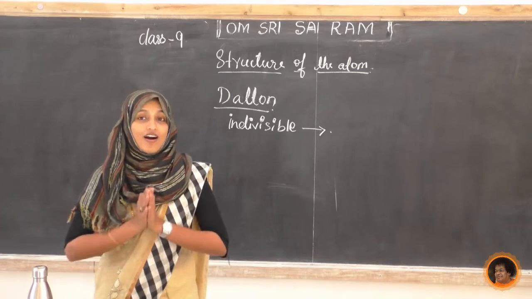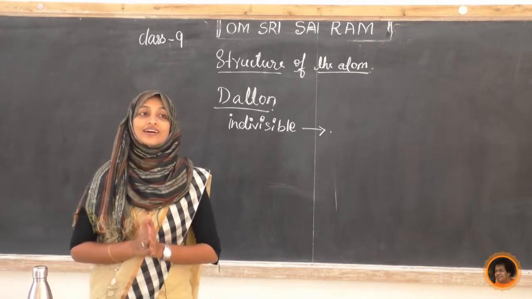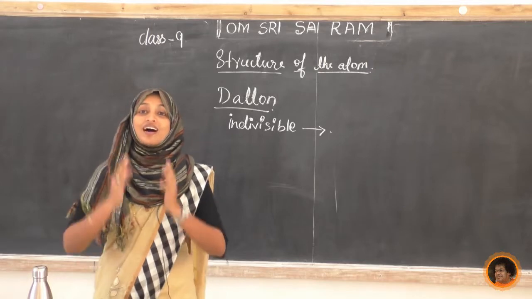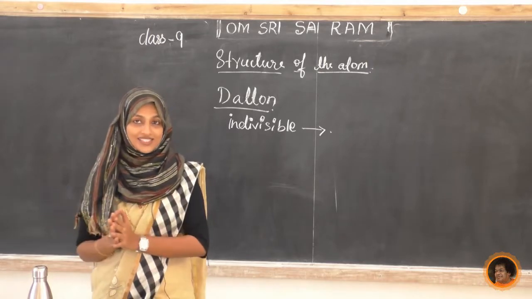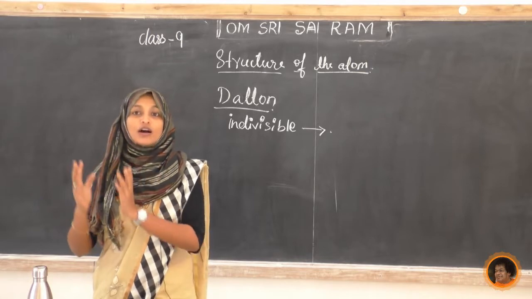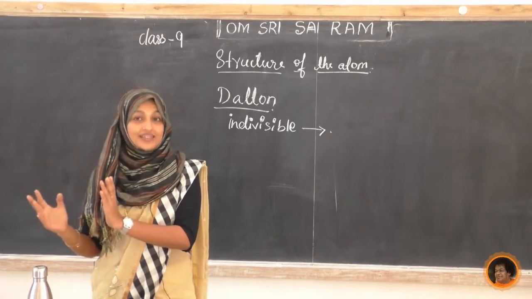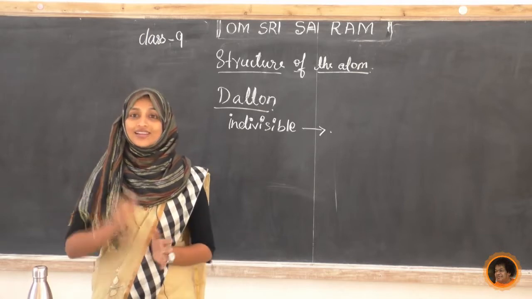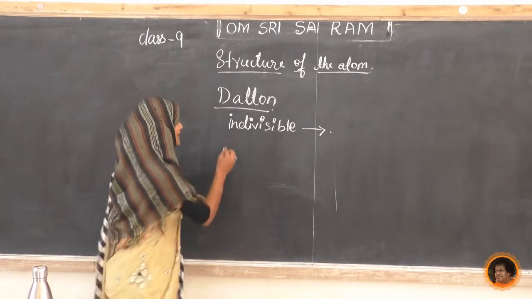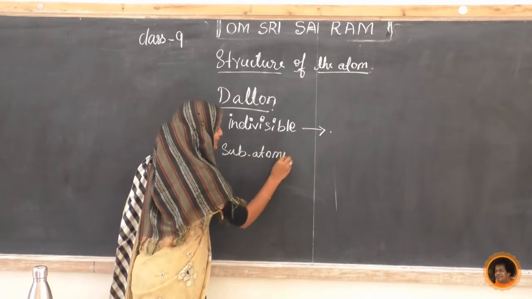Yes, in all matter there will be atoms. In atoms we can see other small parts, which are called charged particles. They are called subatomic particles.